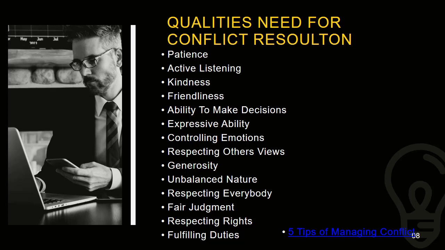Also respecting others' views. You need to get their opinion. You can't be the person who decides without getting their opinion. Then unbalanced nature. Okay, this is what they're trying to say here. Unbalanced nature is that there are people who tend to be disturbed by facts. So you can't be a person of such nature. You have to be very understanding, have a very open mind, and try to respect and listen to what they are saying.